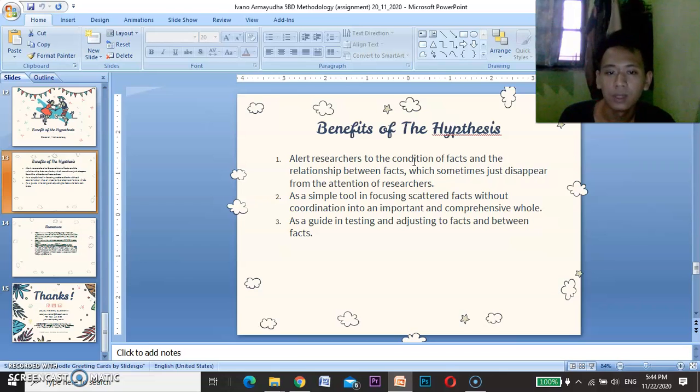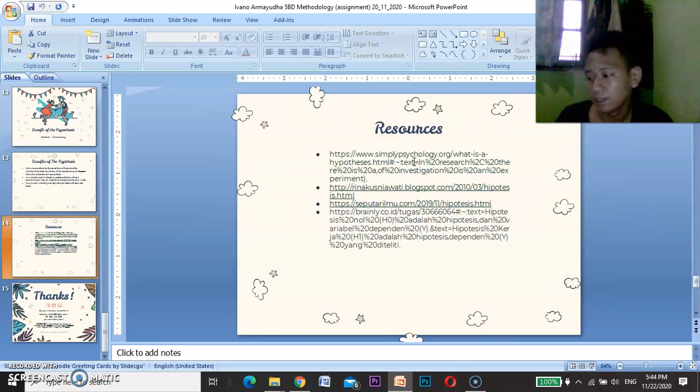Second, as a simple tool in focusing scattered facts without coordinating them into an important and comprehensive whole. And last, as a guide in testing and adjusting facts and between facts. Okay, I think that's all for the explanation and presentation.